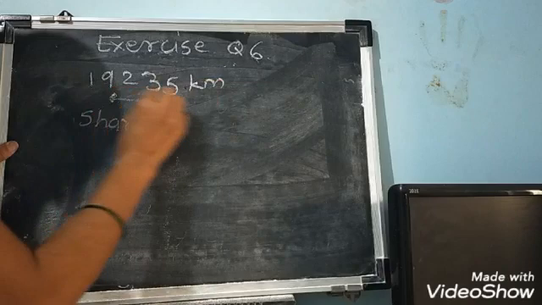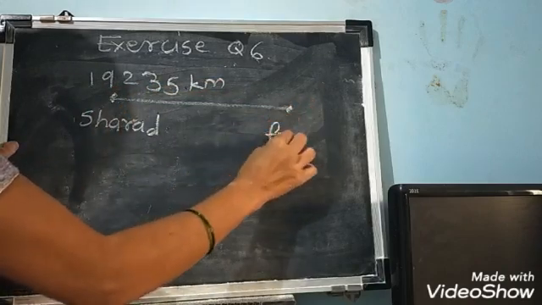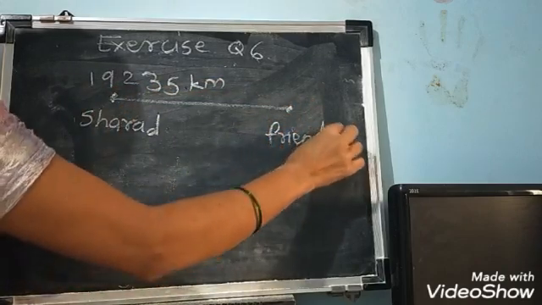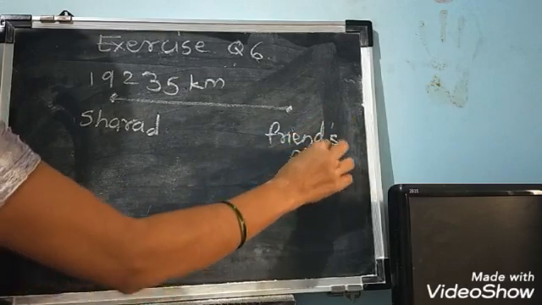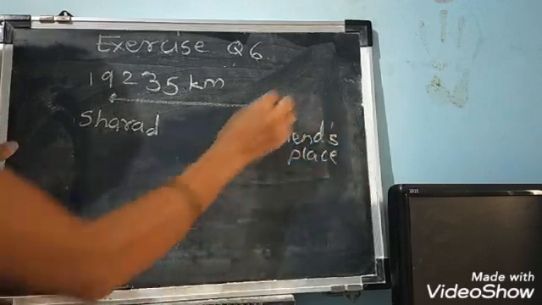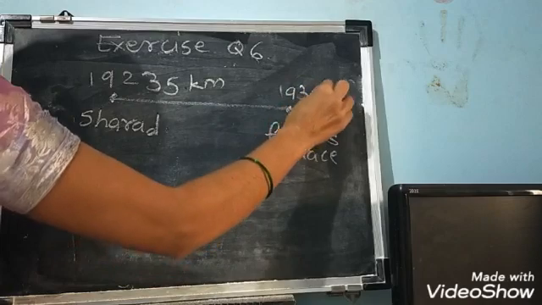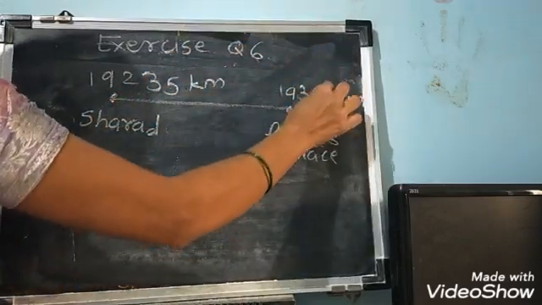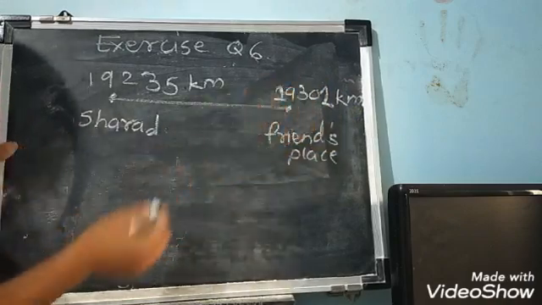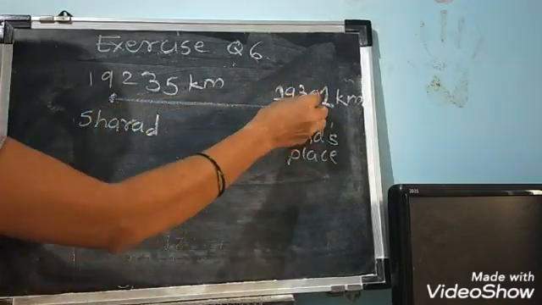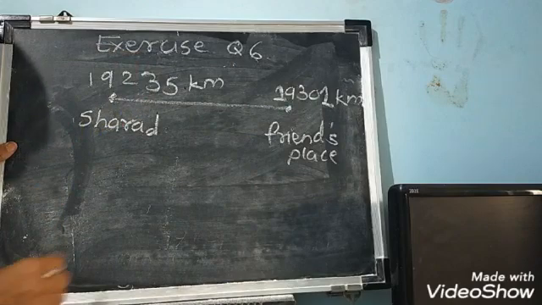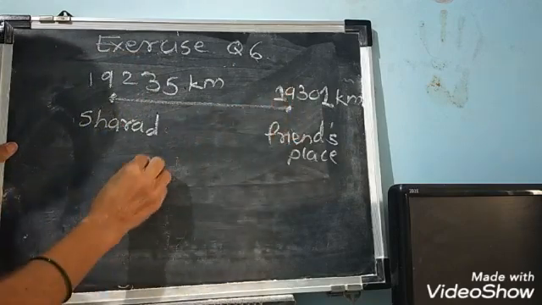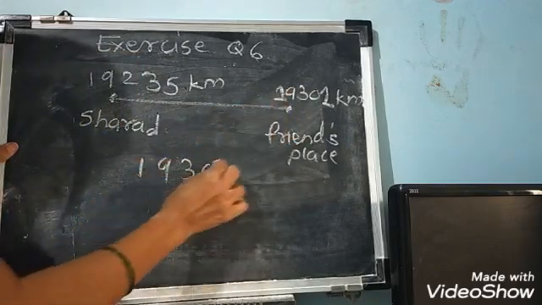And when he reached his friend's place, then reading was 19,301 kilometer. So how much distance did he travel? How to find this distance? Do subtraction of these two numbers. How to do? Bigger number always write down first, minus.